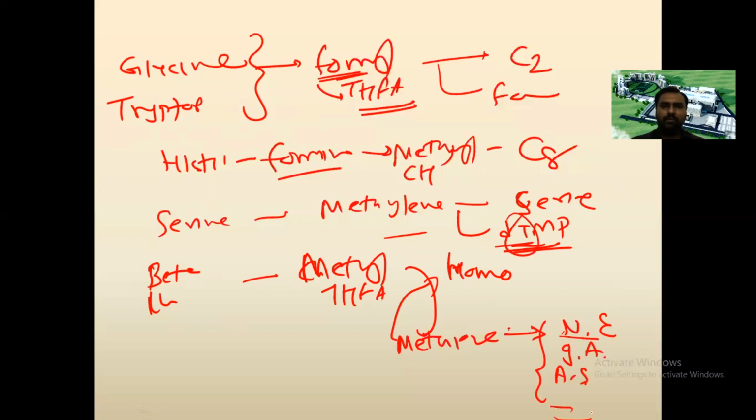I hope this is all about one carbon metabolism. Here, this methylene can be reduced to methyl tetrahydrofolic acid by the methylene tetrahydrofolate reductase enzyme, or it can be oxidized to formyl tetrahydrofolic acid. This is all about one carbon metabolism.